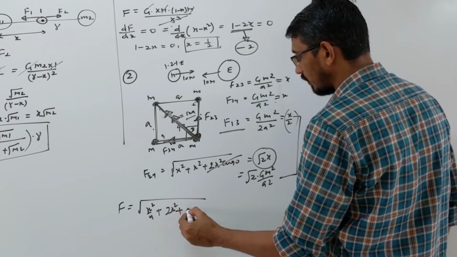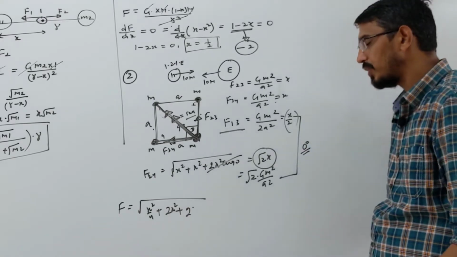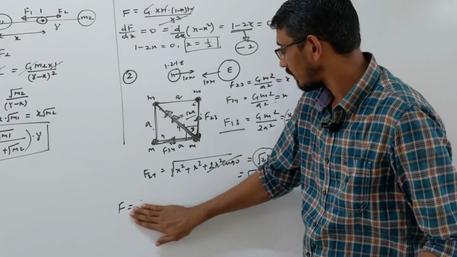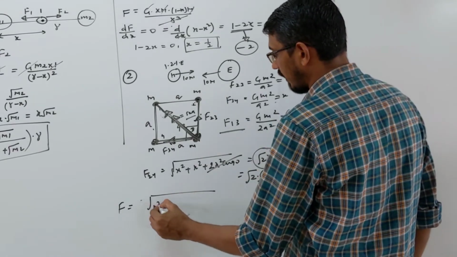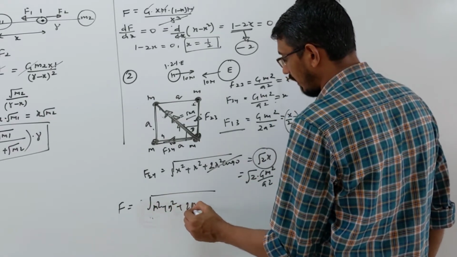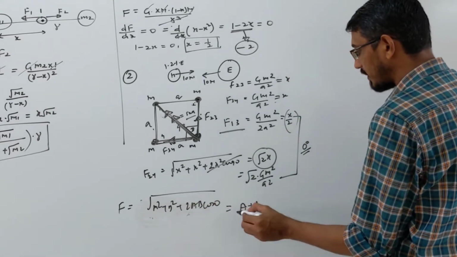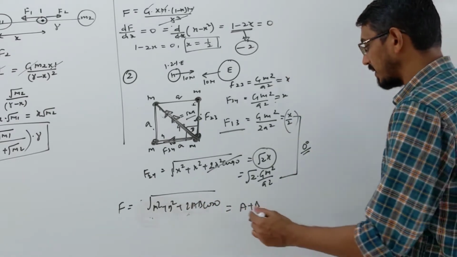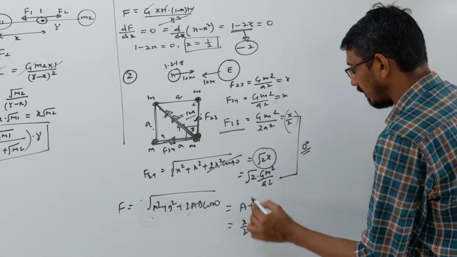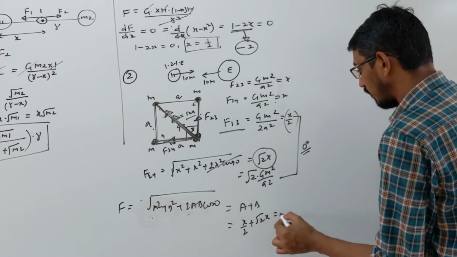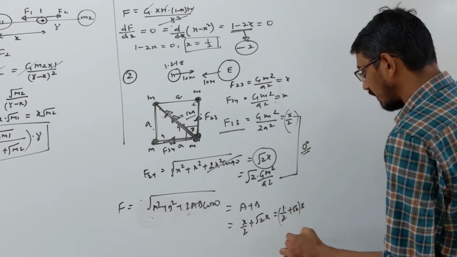If you see carefully, that's hard work. More simple is this: the angle is given, 0 degrees. So if you write root of a square plus b square plus 2ab cos 0, cos 0 becomes 1, so the answer becomes simply a plus b. That's a simple calculation. So what is a here? That value, x by 2. What is the b value here? Root 2 into x. So you can take 1 by 2 plus root 2 into x. So that's your answer.